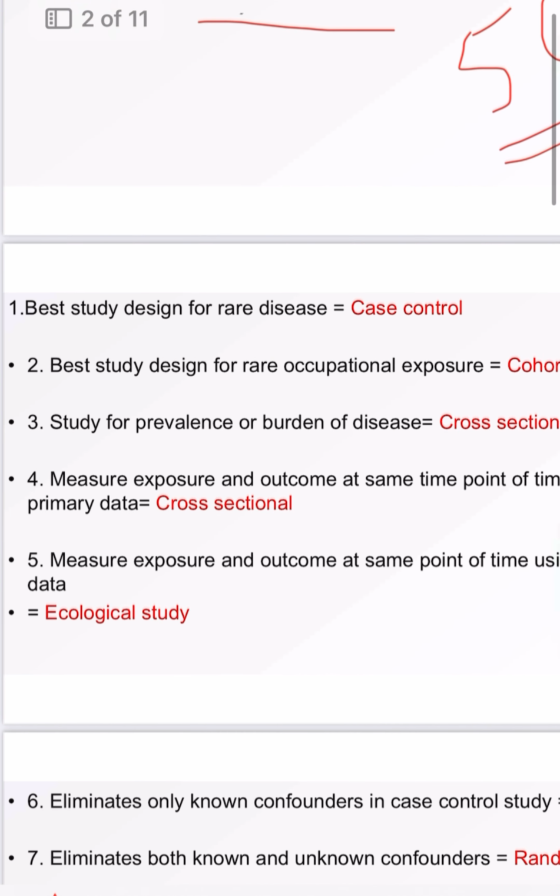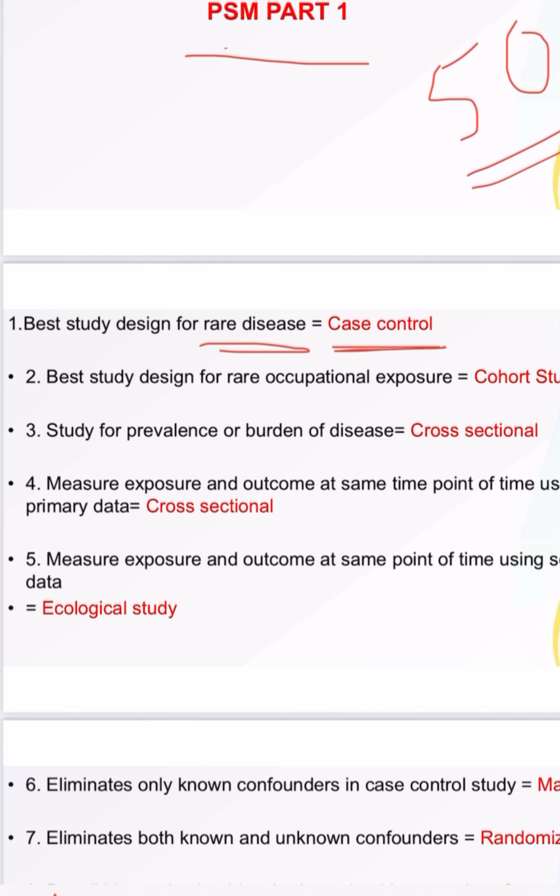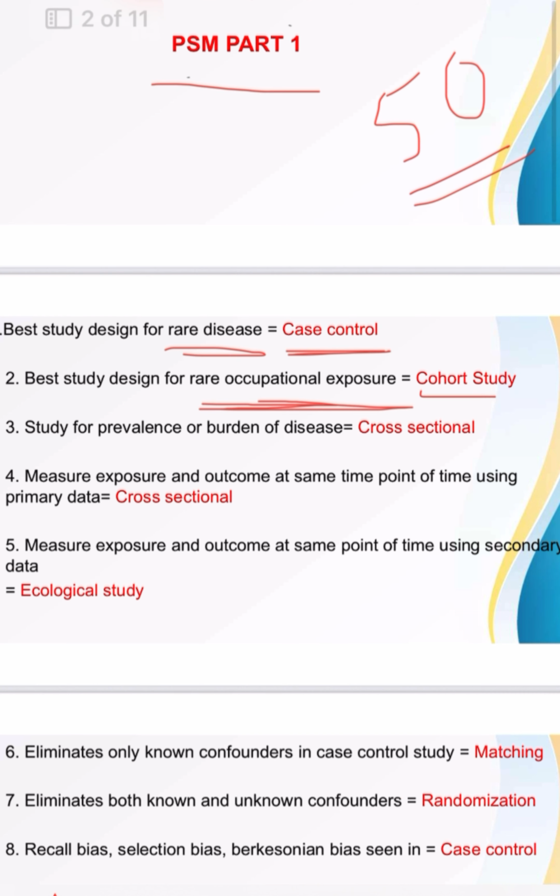So the first one is the first MCQ. Best study design for rare disease. Rare disease, it is case control. Best study design for rare disease, case control study. Best study design for a rare occupational exposure. Here occupational is coming, so cohort study. Third, study for prevalence or burden of disease. Prevalence and burden of disease.